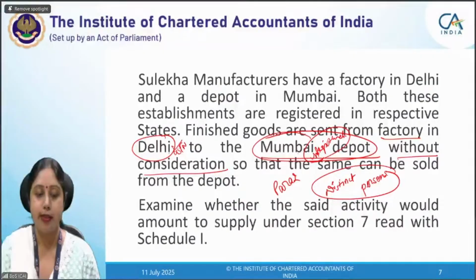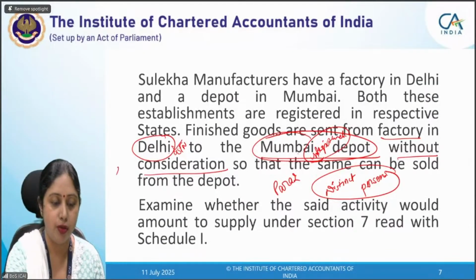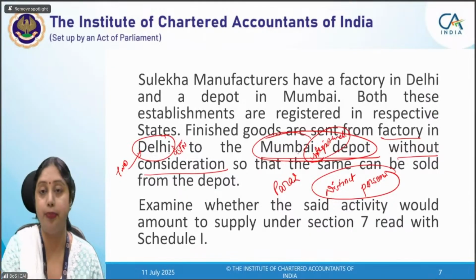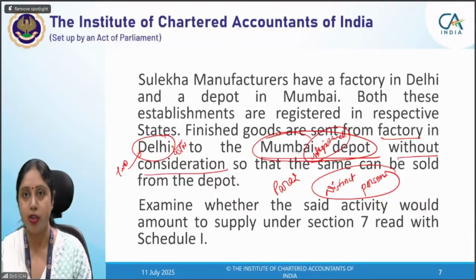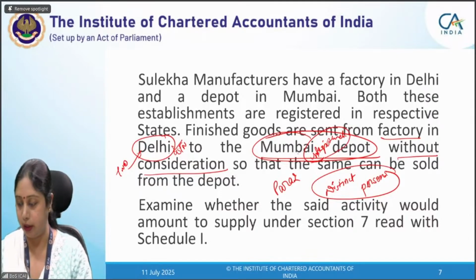Now another case. Had it been that both the offices were in Delhi, two places of business, and only one registration has been taken in Delhi. Okay, now I'm taking a different case which is not there in this particular question.